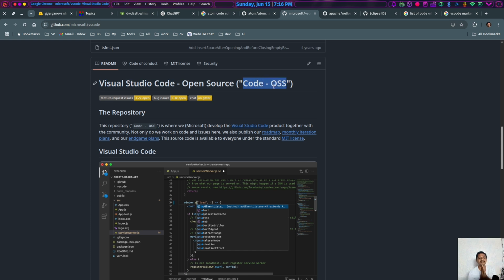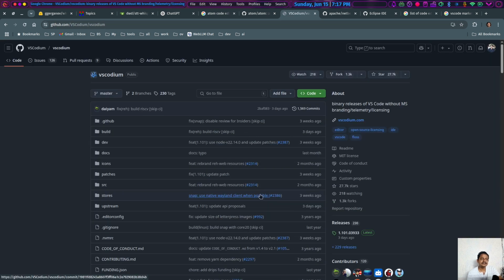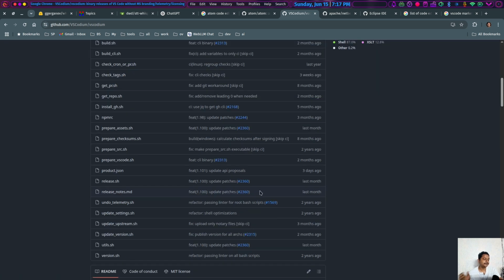What Microsoft does is provide all that source code over here, and later on they add their own stuff to this great piece of software, and they distribute and release only the binary, which I don't like about them. And if you search for VS Codium, see, this is the website and this is the repository. That means this is a fork of the VS Code OSS version, so you can rely on them.